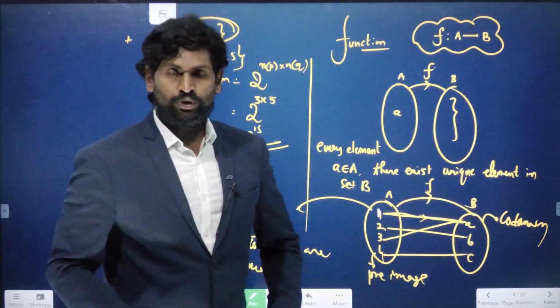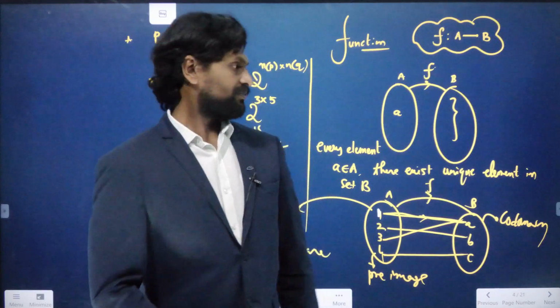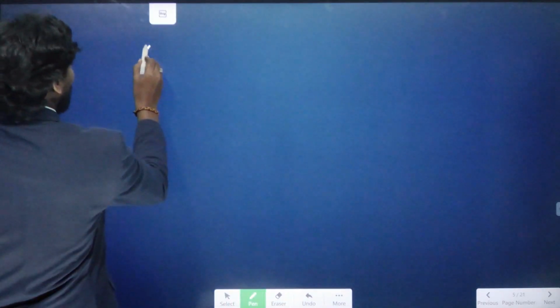Right. Now here are some note points we have to discuss. Every function is a relation. We have discussed the formula for the number of relations from A to B, nothing but 2 power n of A into n of B, the total number of relations from set A to set B. And if you are taking that all functions can be relations, but all relations cannot be functions. That means its converse statement can be false.